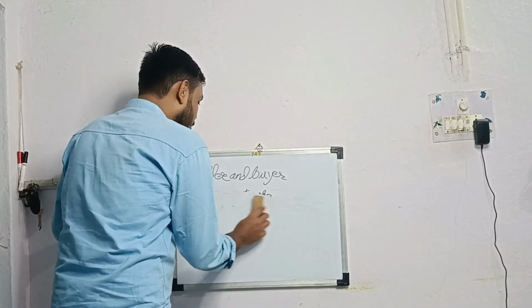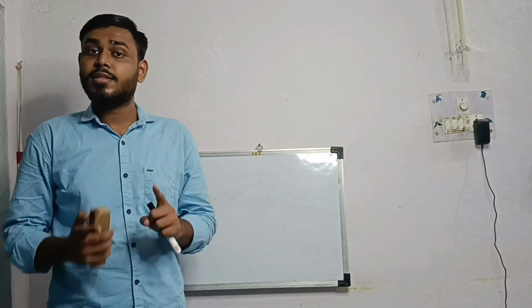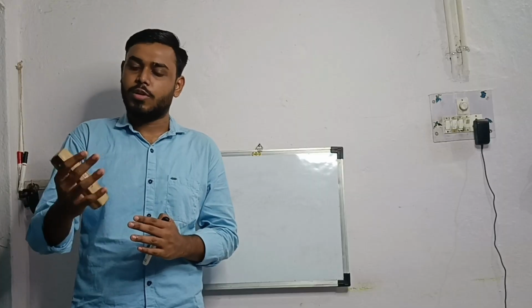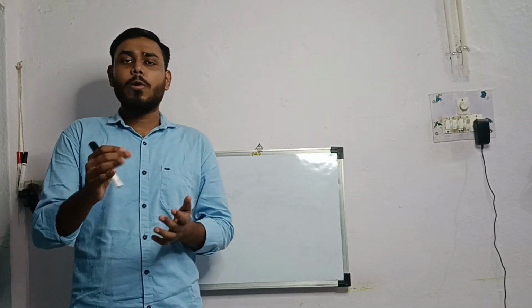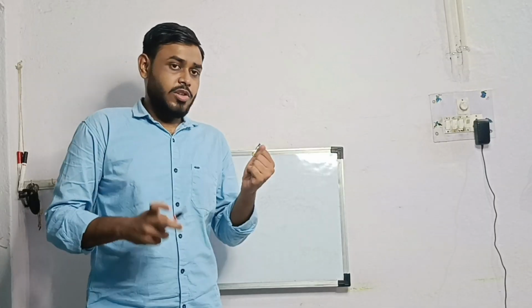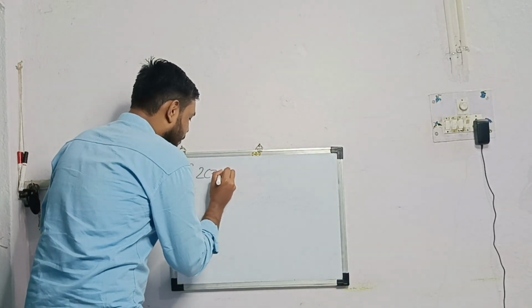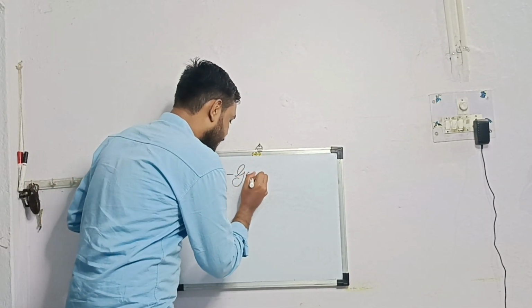Now coming on to the definition of goods, because the title of the act is Sale of Goods Act. We understand what is sale, now we are going to understand what is goods. This goods may be existing goods or future goods. Section 2 clause 7 of Sale of Goods Act defines the term goods.